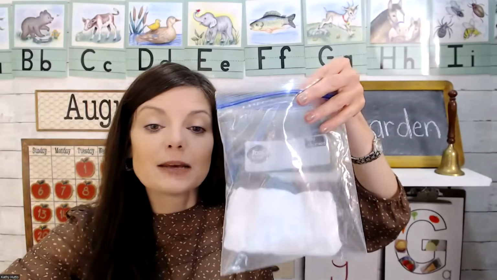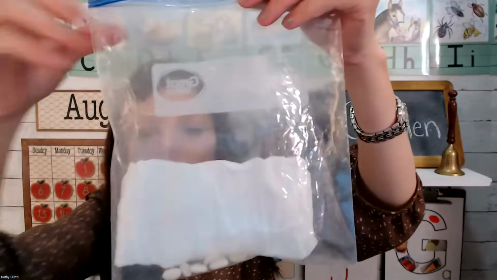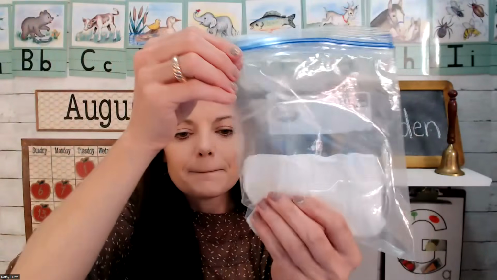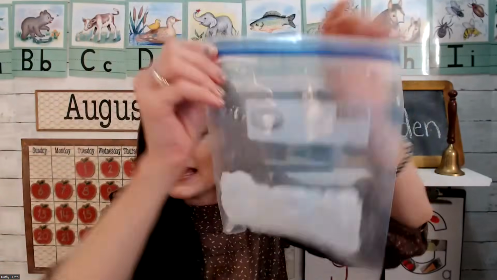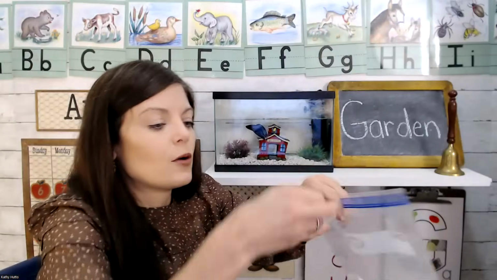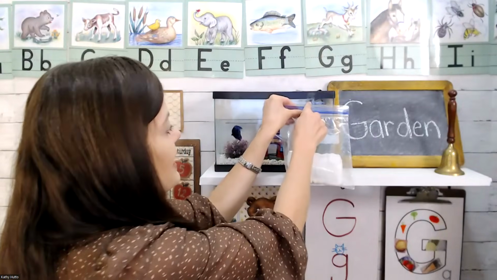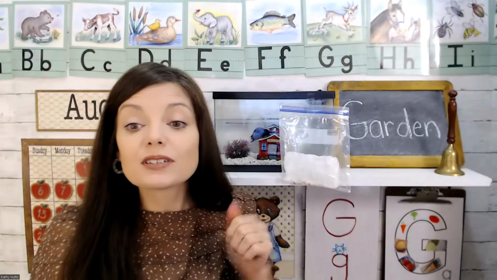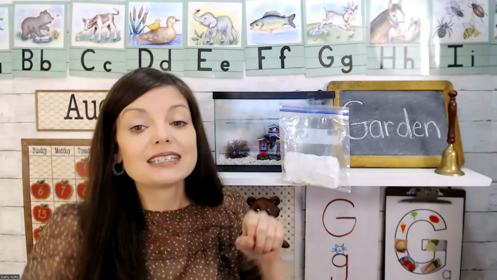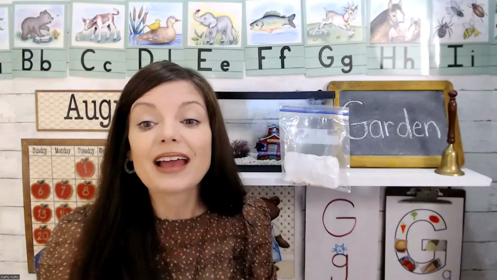And then I'm going to take some of those beans and drop those down in there. And I'm going to close up the bag. You can see the beans are down in there in the bag. And now I'm going to take this and I'm going to tape it to a sunny window. For now, I'll just tape it right here to Fred's tank. So after some time has passed, you'll start to see roots growing down and stem and leaves growing up.